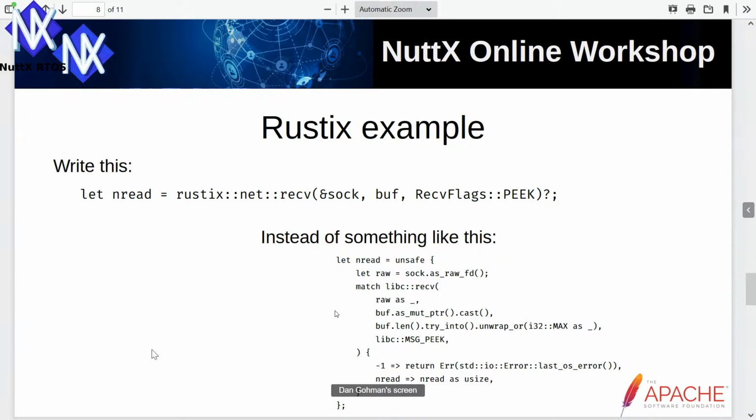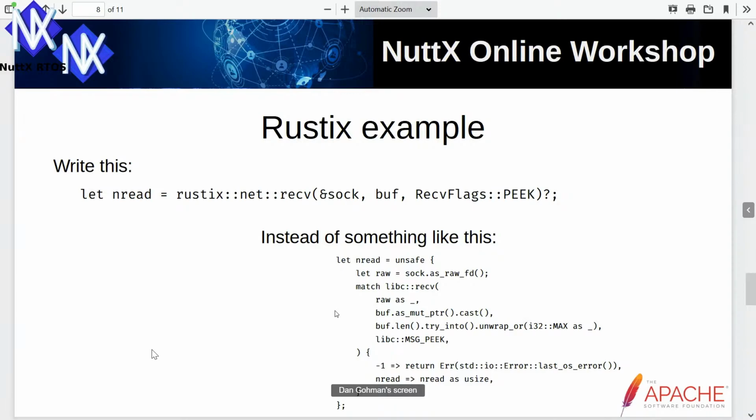The return value of the receive function is potentially -1 if it's an error, in which case you have to go and check errno, which Rust has an API to get, but errno is kind of an awkward, separate out-of-band communication thing to get the error message. And otherwise, you can get a successful return.